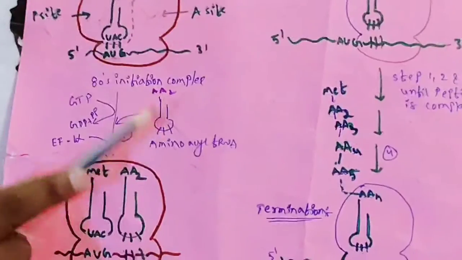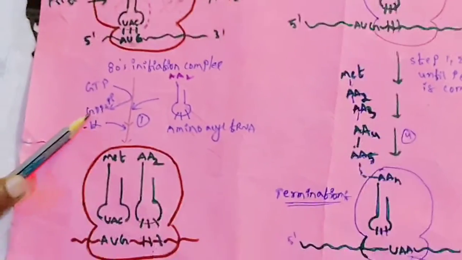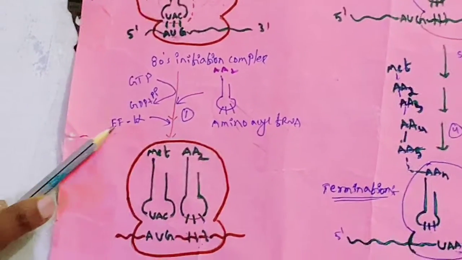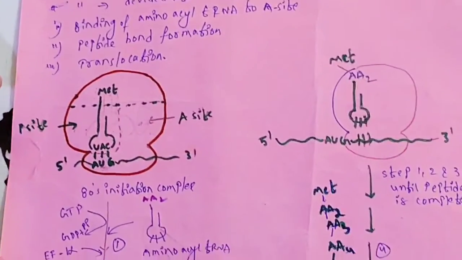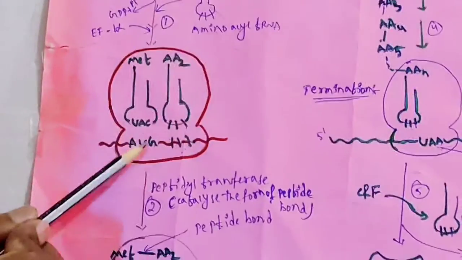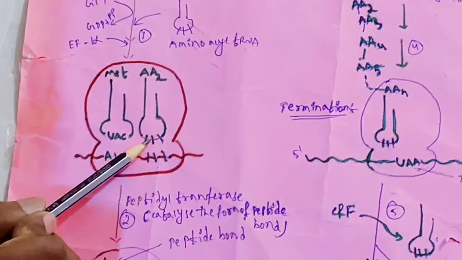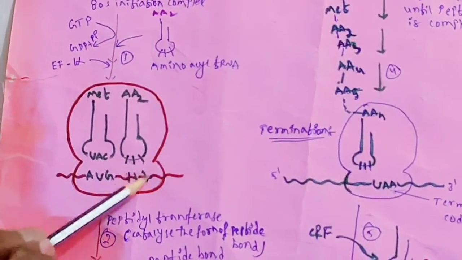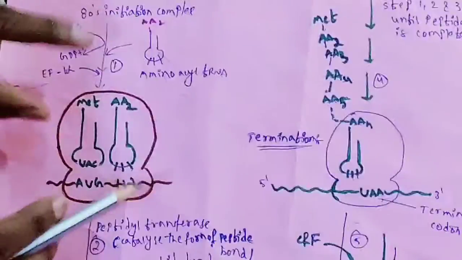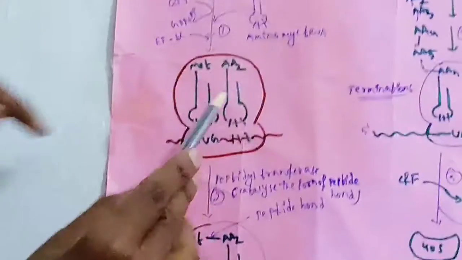For this attachment it requires GTP, which undergoes hydrolysis to give GDP and Pi, and one elongation factor, EF-1. You can see in the P site methionine tRNA is there, with respective anticodons. This amino acid tRNA has an anticodon that depends upon the codon present on the mRNA. This is the first step, binding of amino acid tRNA to the A site.